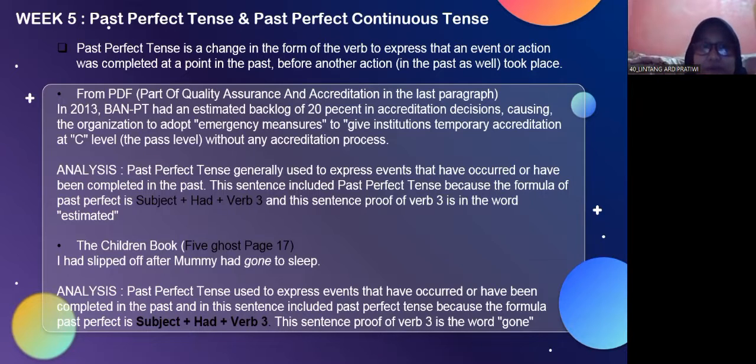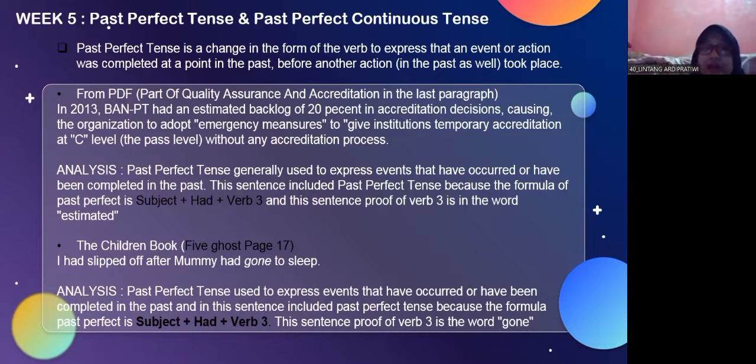My example from the PDF is, "In 2013, BAN-PT had an estimated backlog of 20 patients in the accreditation decisions, causing the organization to adopt emergency measures to give institutions temporary accreditation at C level, without any accreditation process."